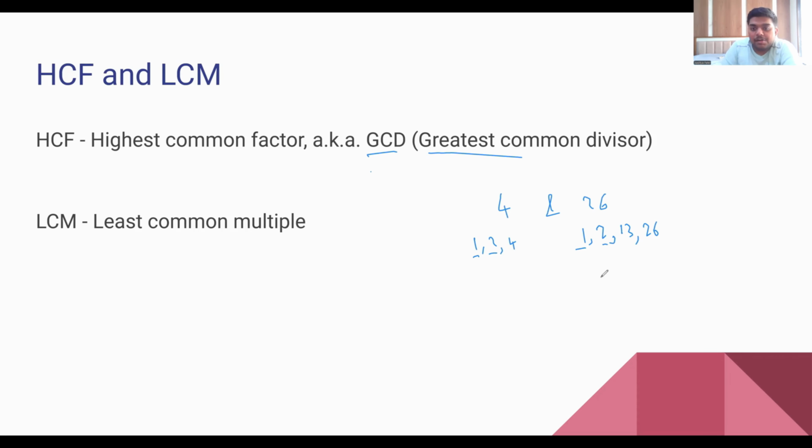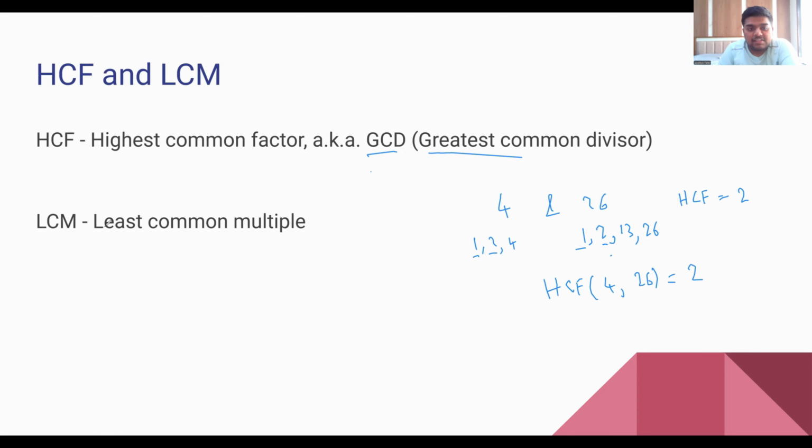But which one is higher? 2. So, HCF is equal to 2. And HCF is written as HCF of 4, 26 is equal to 2. So this is about the highest common factor or the greatest common divisor.